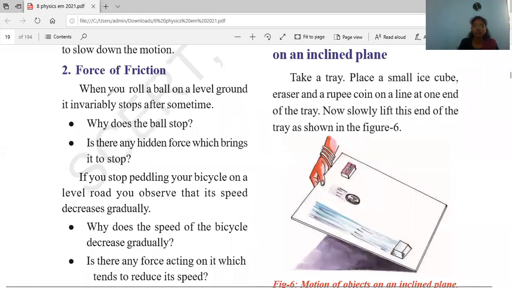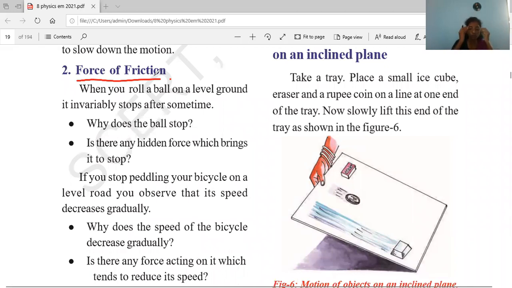Force of friction. When you roll a ball on a level ground, it invariably stops after some time. Right? So here, why does the ball stop? Is there any hidden force which brings it to stop?